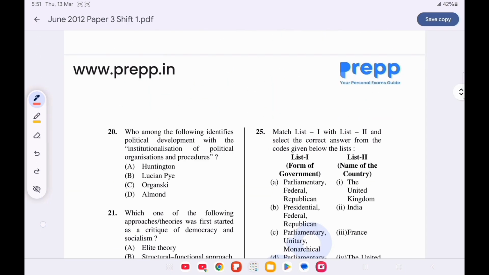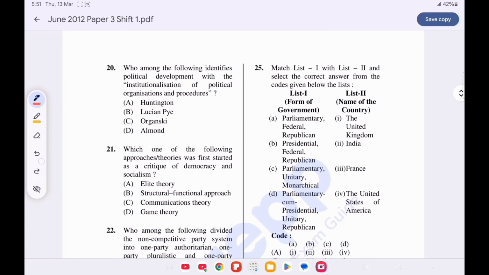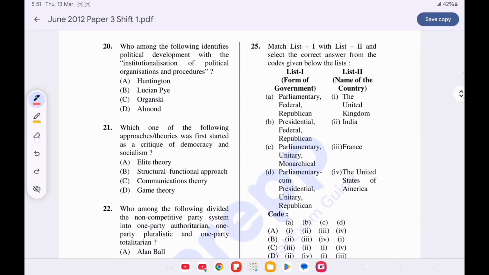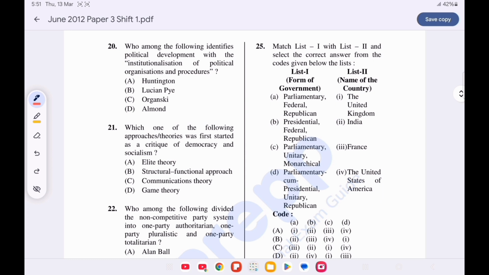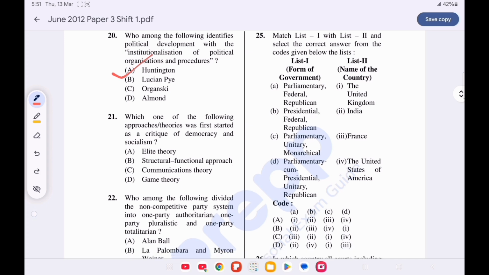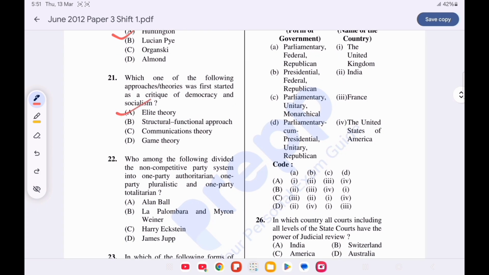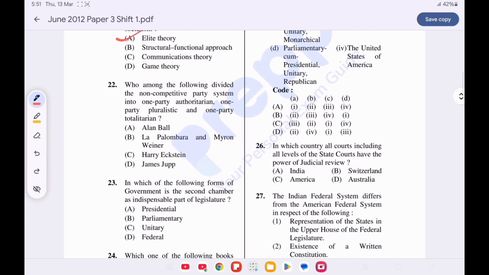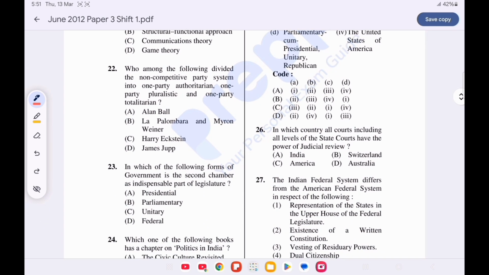Now question number 20. Who among the following identifies political development with the institutionalization of political organization and procedures? Option A is correct. Huntington. Question number 21. Which one of the following approaches or theories was first started as a critique of democracy and socialism? Option A is correct. Elite theory. Question number 22. Who among the following divided the non-competitive party system into one party authoritarian, one party pluralistic, and one party totalitarian? Option B is correct. La Palambora and Myron Weiner.